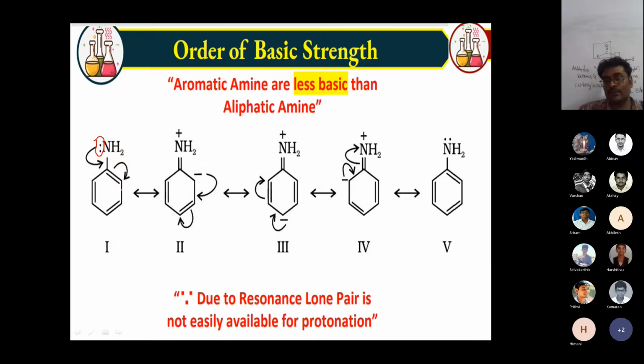Due to delocalization of the lone pair of electrons, which are continuously moving, the basic strength of the amine is decreased.